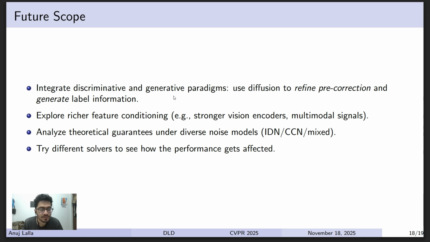Future scope includes to integrate both discriminative and generative paradigms and explore richer feature conditioning and analyze theoretical guarantees under diverse noise models. Like, this was just instance based, there could be mixed noise and other types of noise as well, and try with different diffusion solvers to see how the performance gets affected. Thank you.